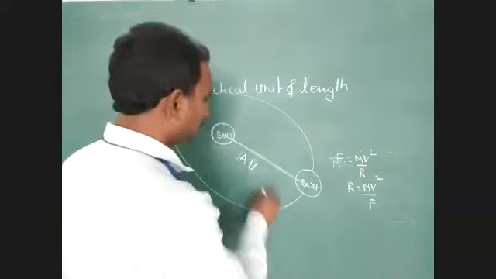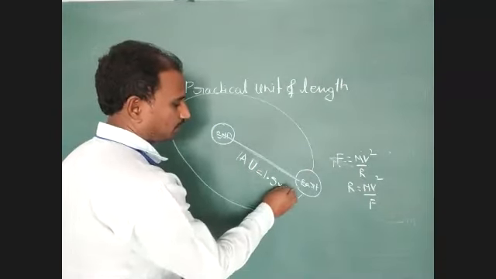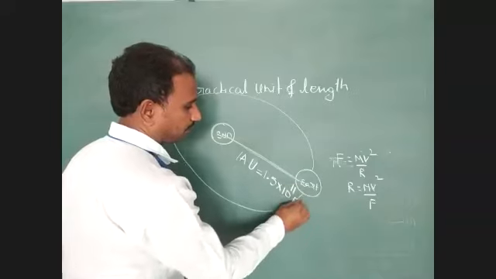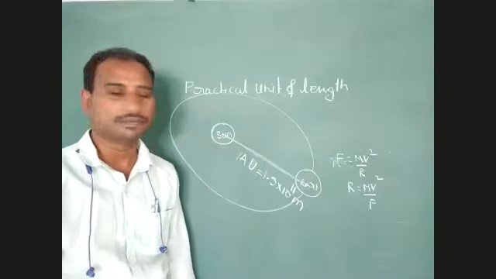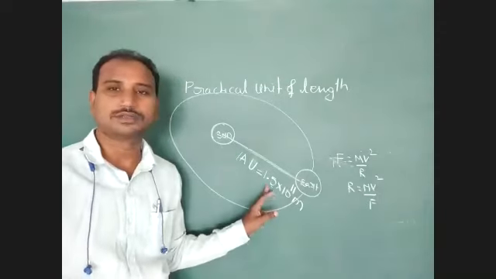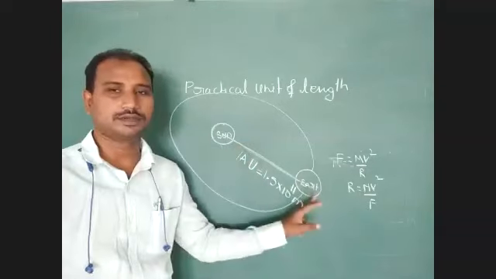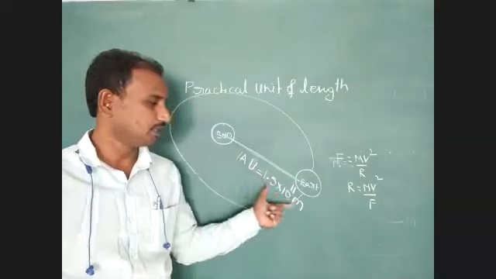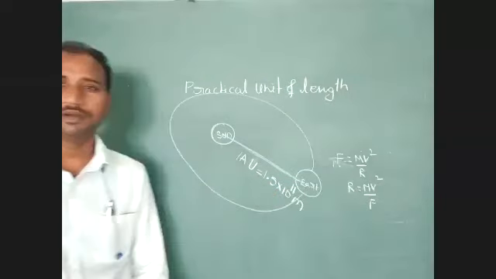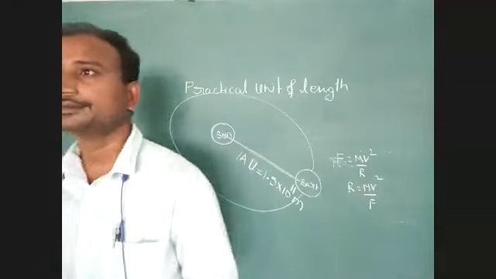Here 1 astronomical unit has the value 1.5 into 10 to the power of 11 meter. Okay, students, just identify this point. An astronomical unit means the separation distance between the sun and the earth. It is represented by the symbol 1 AU. 1 AU equals 1.5 into 10 to the power of 11 meter. Understood? Note down this point.